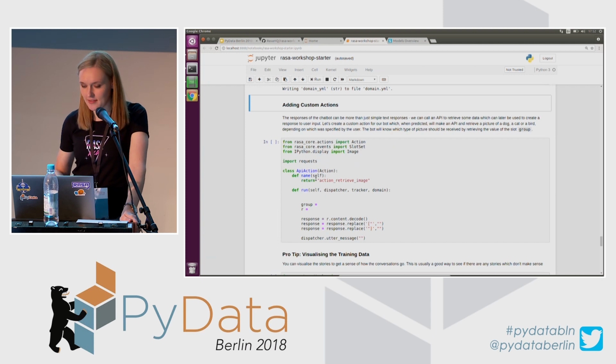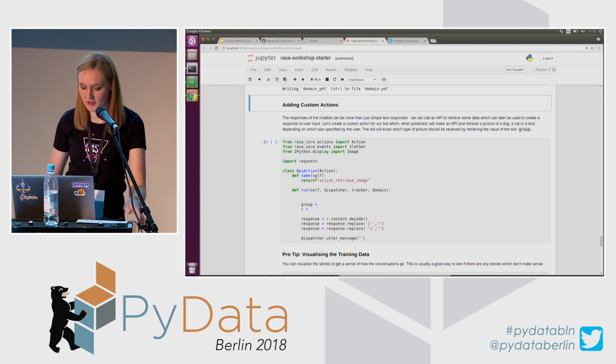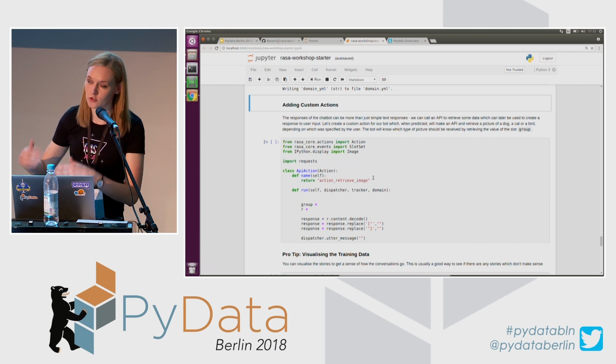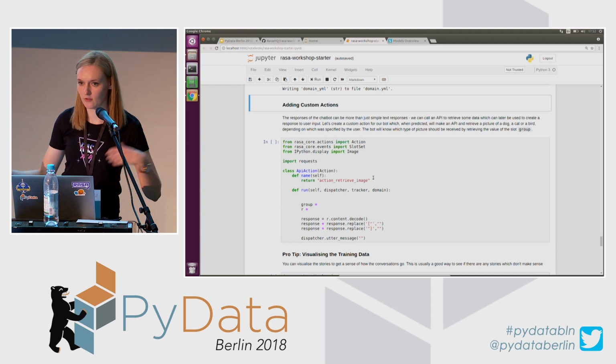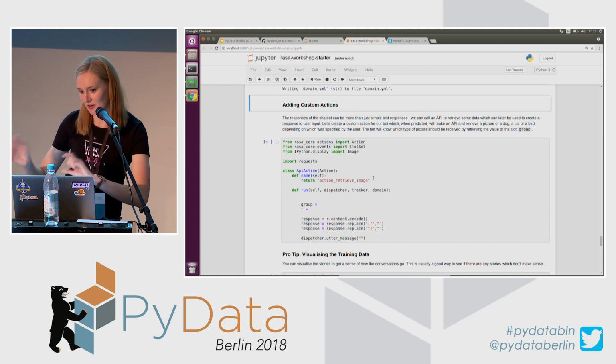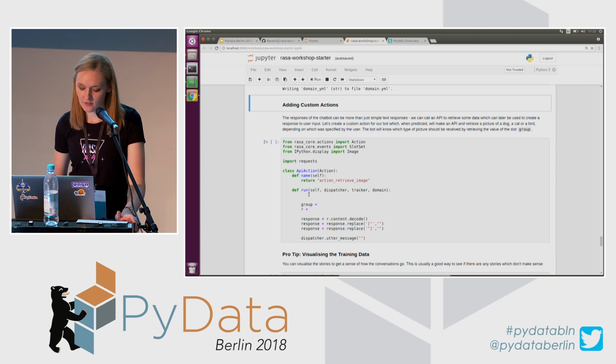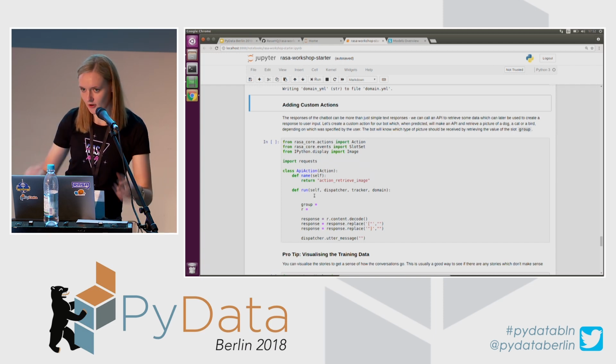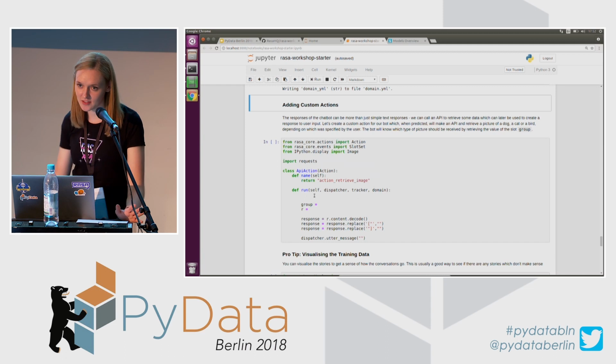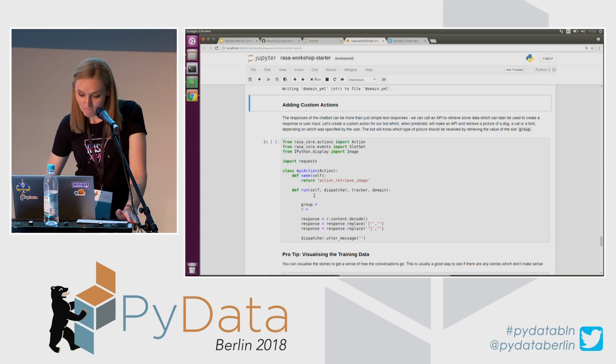One defines the name of the action that a chatbot will see, and that will be predicted. So, for example, this action retrieve image should be included in training examples if it should be predicted at some point. And another function is the body of things that are going to happen when this action is predicted.